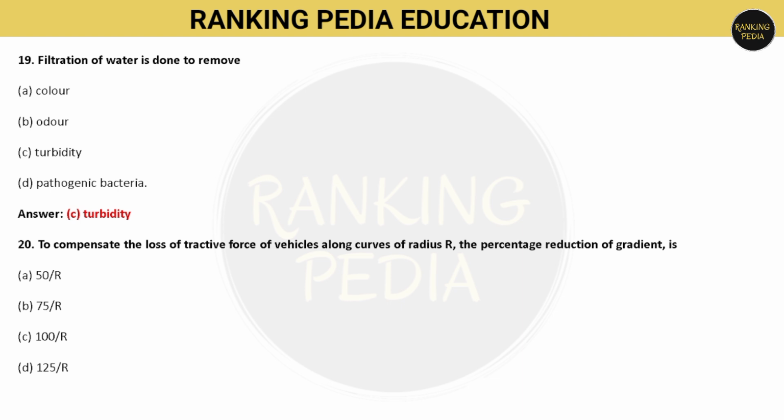To compensate the loss of tractive force of vehicles along curves of radius r, the percentage reduction of gradients is 75 by r. Option number B is correct.